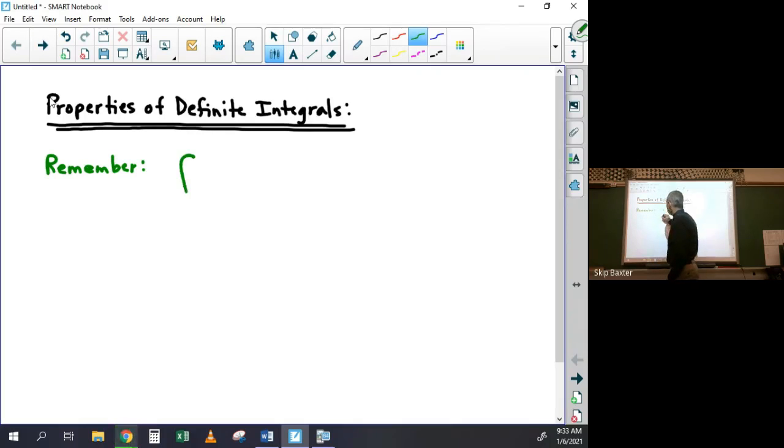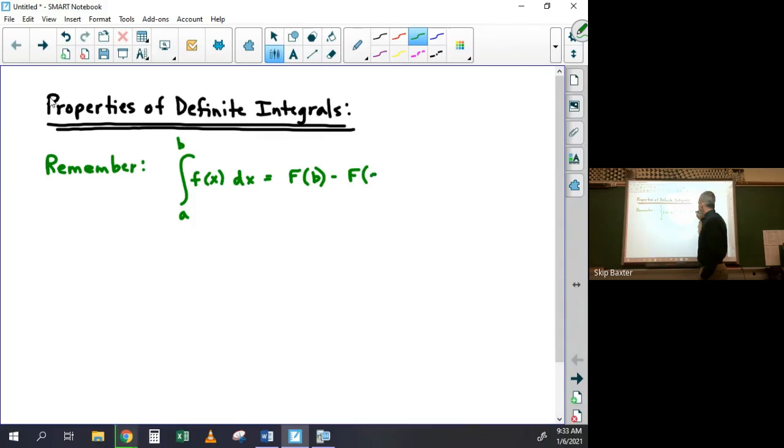Remember, it's the integral from a to b of f of x dx equals capital F of b minus capital F of a, where big F prime equals little f. That's kind of the bottom line. So big F is the antiderivative of little f. That's FTC part 1 right there.